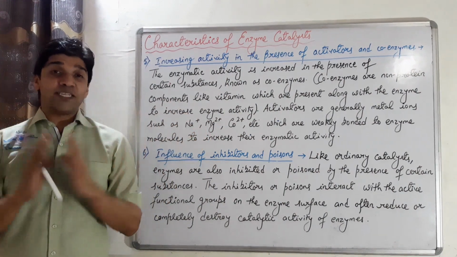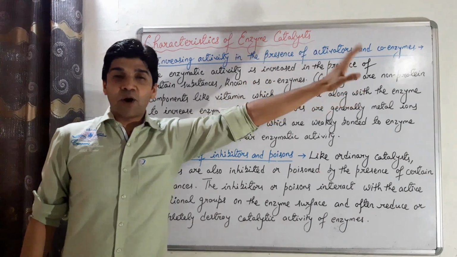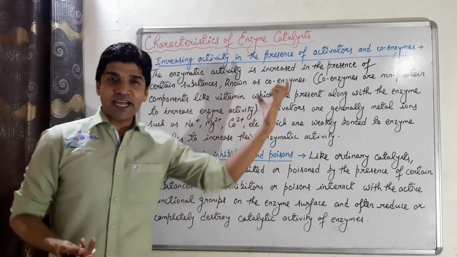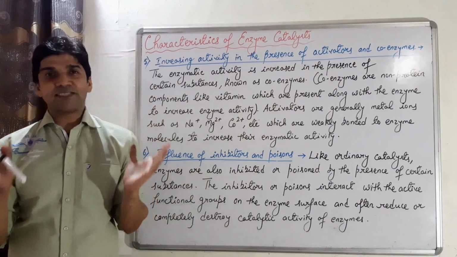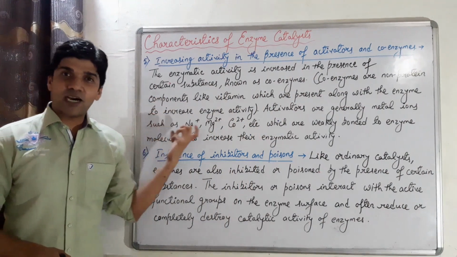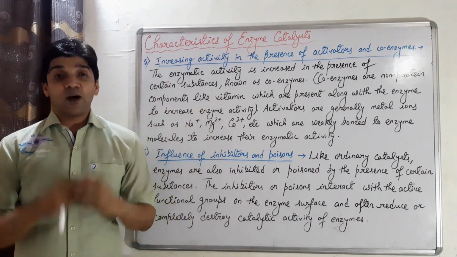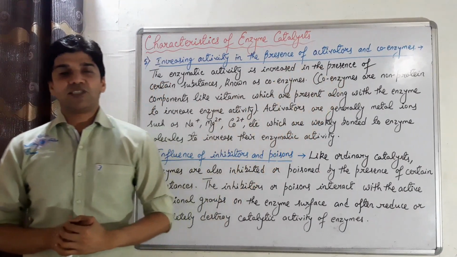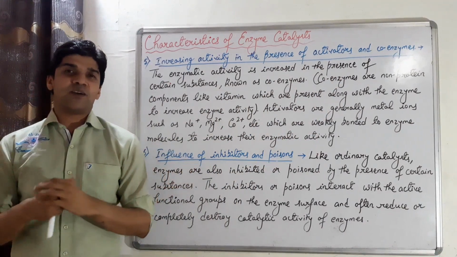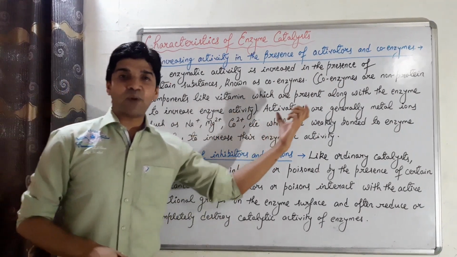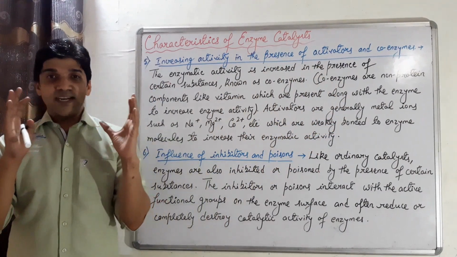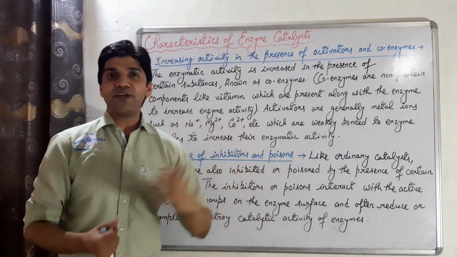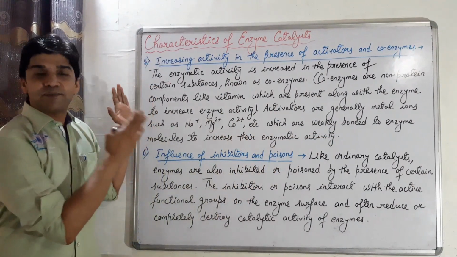Now first of all, what are coenzymes? Coenzymes are the non-protein components such as vitamins which are present along with the enzyme. And why are they present? They are present to increase the enzyme activity. Now what are activators? Activators are generally metal ions such as sodium ion, magnesium ion, cobalt ion, copper ion, which are weakly bonded to the enzyme. And why are they weakly bonded to the enzyme? Same, to increase the enzymatic activity. Clear? So that's about the fifth property.